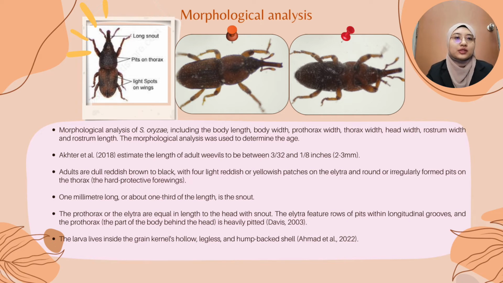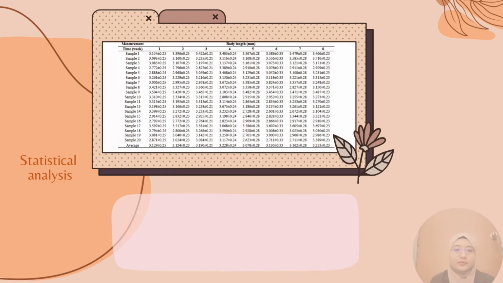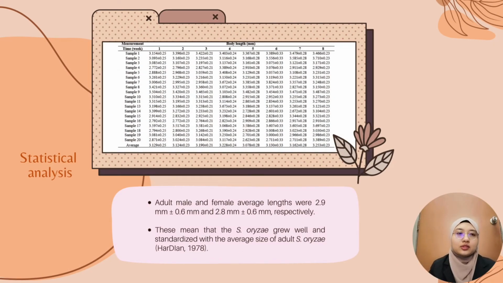The larvae live inside the grain canals, hollow, legless, and humpbacked. The pupae resemble adults and have large snouts, although they are white. The table in this slide shows the average size of adult heterophilous origin recorded. From the table, we found that adult male and female average lengths were 2.9 mm and 2.8 mm respectively. This means that the heterophilous origin grew well and standardized with the average size of adult heterophilous origin.